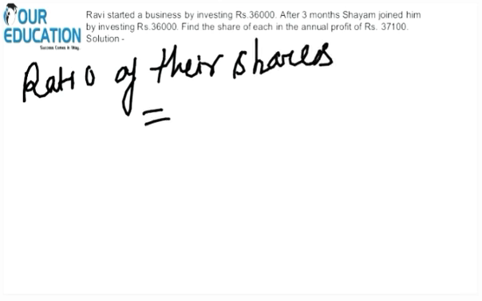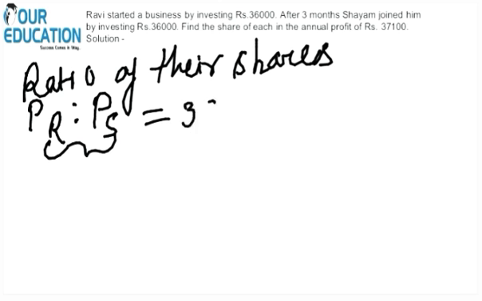So what will be the ratio of their shares? The profit of Ravi is to profit of Shyam. We have to find the ratio of their profit shares. So it will be 36,000 into 12, because Ravi has invested for 12 months. Because nothing is mentioned, we consider it as 12 months, that is 1 year.